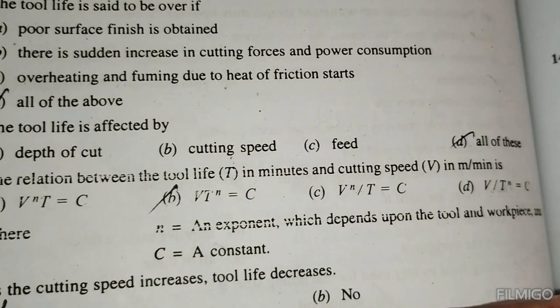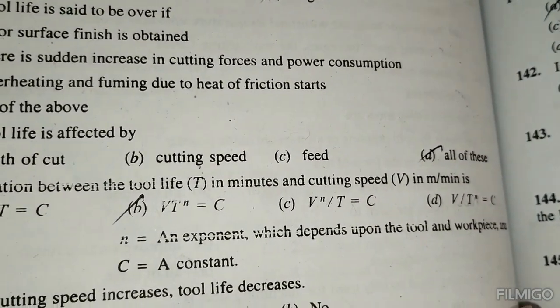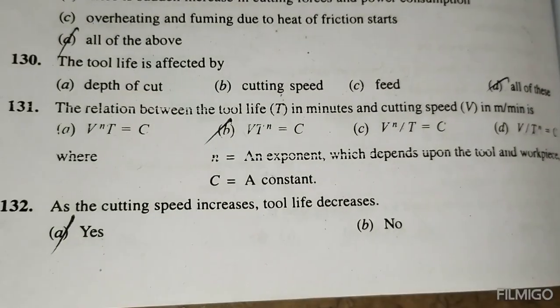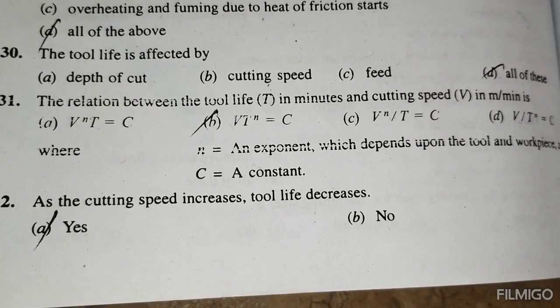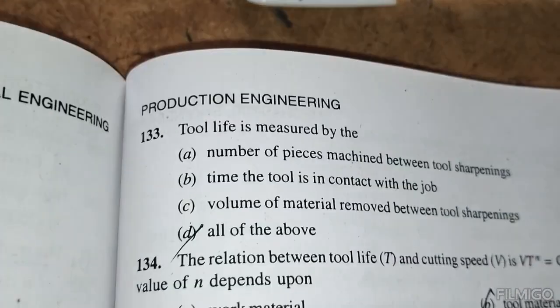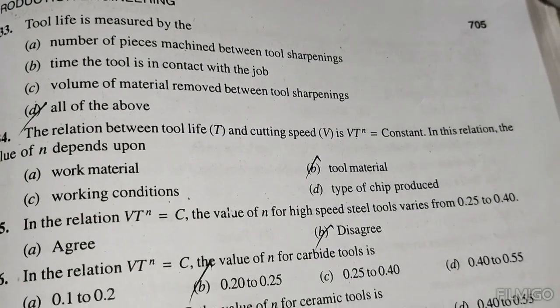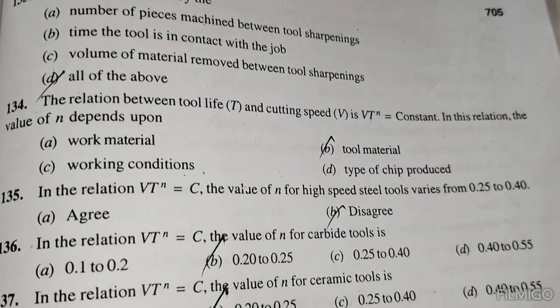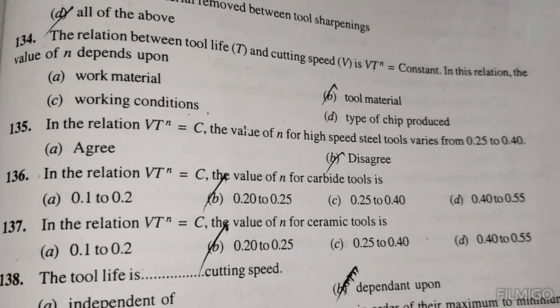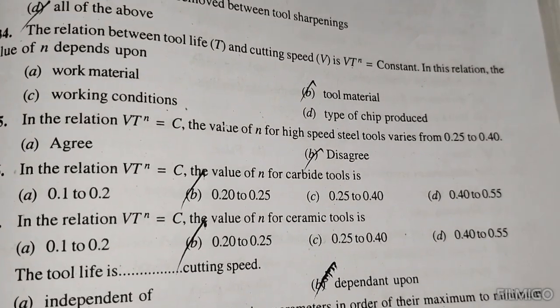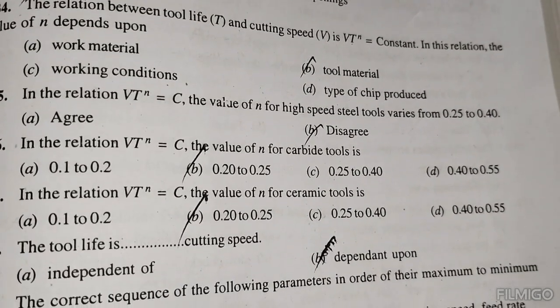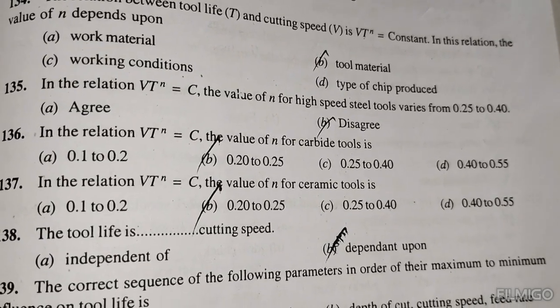The relation between tool life T in minutes and cutting speed V in meters per minute is VT^n = C. As the cutting speed increases, the tool life decreases. Yes. Tool life is measured by all of the above. In the relation between tool life and cutting speed, the constant n depends upon the tool material. For the relation VT^n = C, the value of n for high speed tool varies from 0.25 to 0.40. This is, disagree.